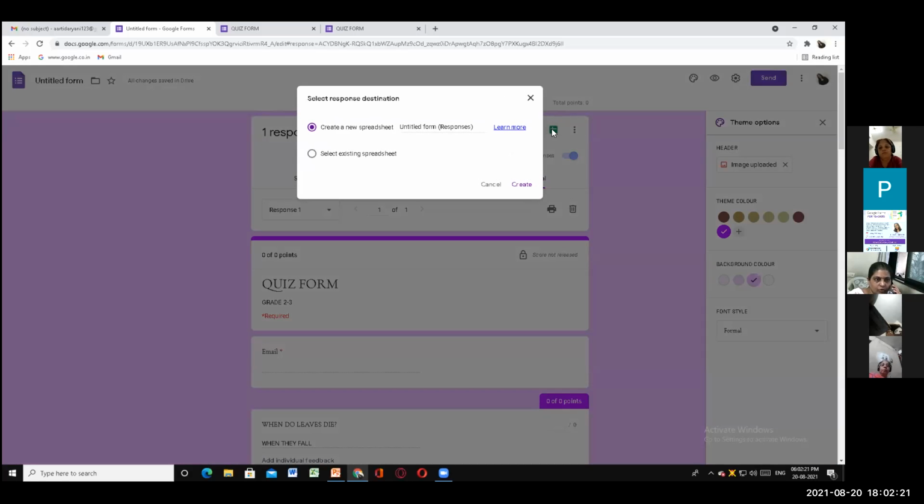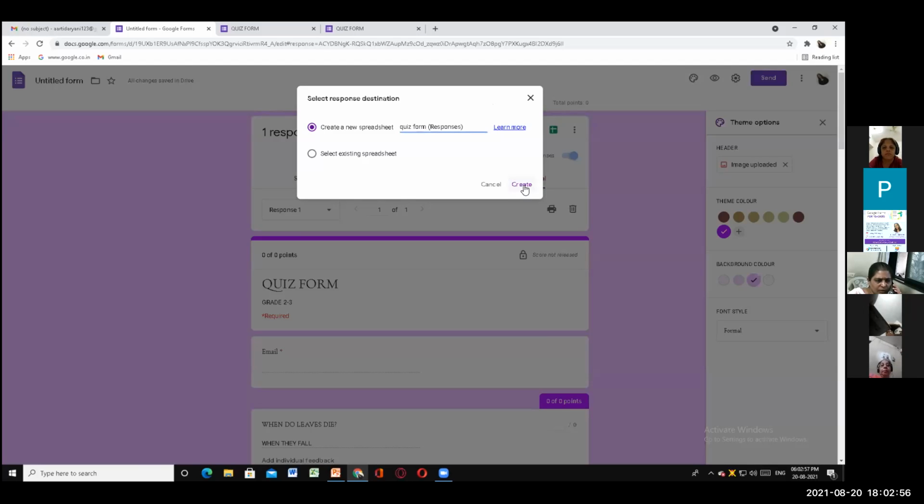Click on this plus sign. Create a new spreadsheet. Please make sure that you click on create a new spreadsheet. Don't click on select existing spreadsheet, because this might confuse you and you will have to keep searching in your files and folders for where that sheet has gone. So better to create a new spreadsheet. It is named untitled form, but you can change it to, say, quiz form, so that you can save time searching.